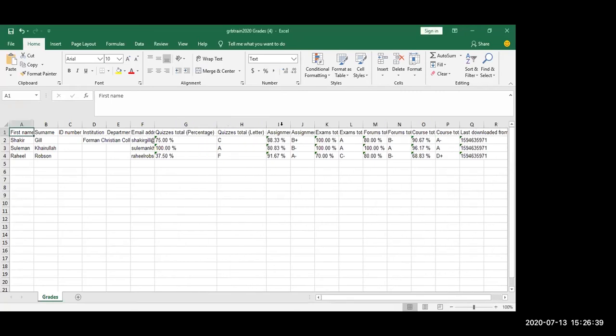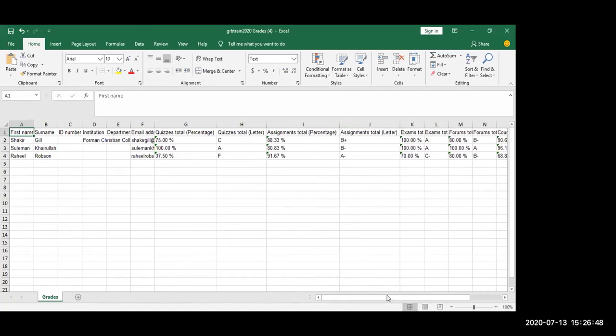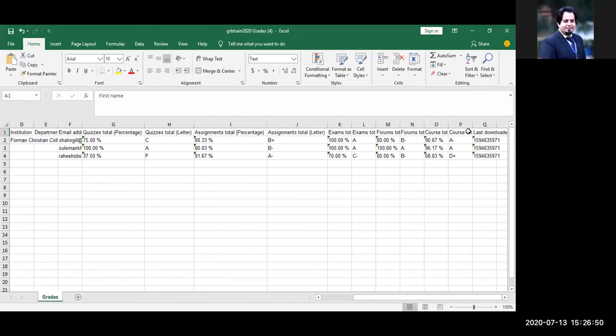It is showing me the total of my quizzes for each student and with the letter grades as well. And even for the assignments as well. But the thing that I have to upload into my Moodle will appear at the end, that is the course total. Even if I just want to get these grades, that is possible.